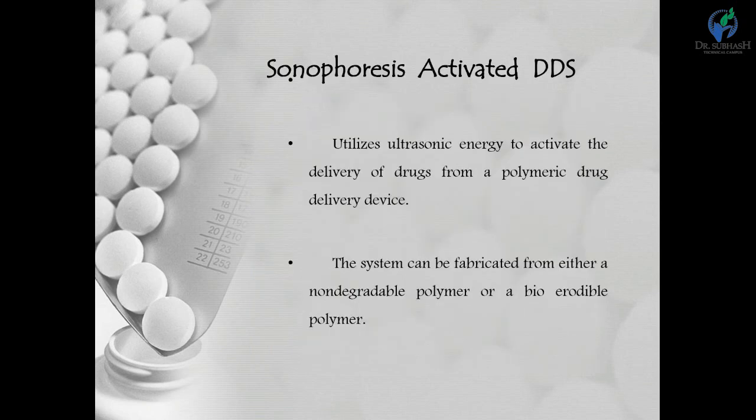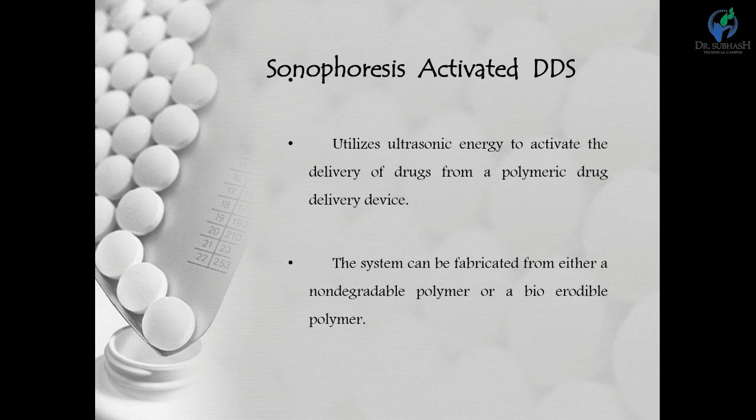Then next, sonophoresis and iontophoresis, which are mostly used in transdermal drug systems. First, the sonophoresis activated drug system. This type of system utilizes ultrasonic energy, ultrasound, to activate the frequency or trigger the delivery of drug from the polymeric drug delivery device.